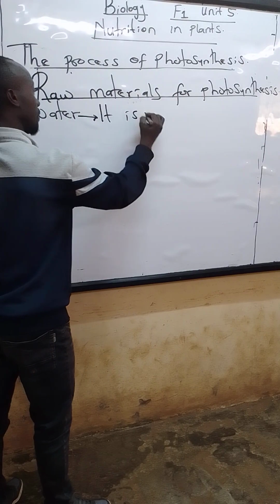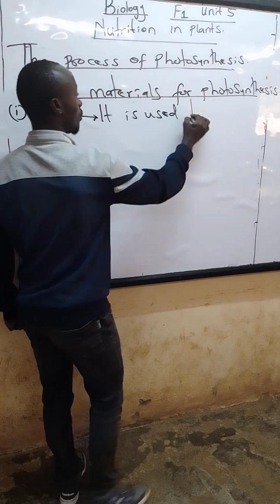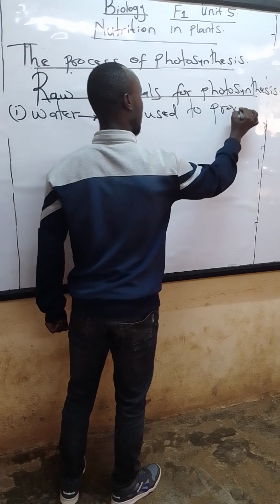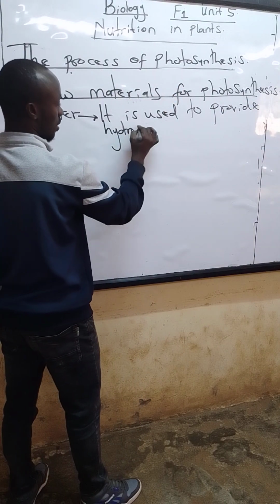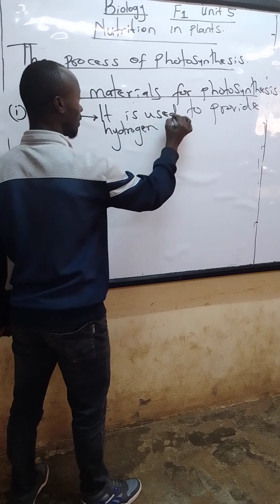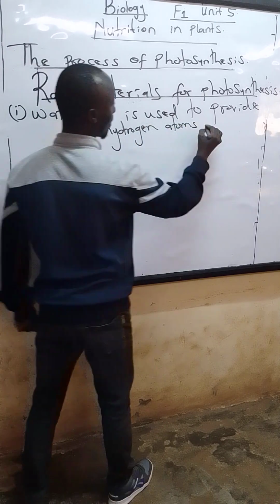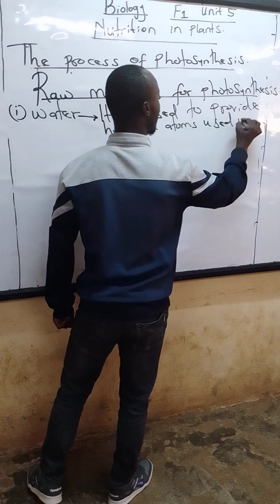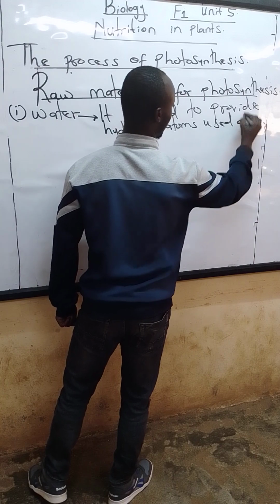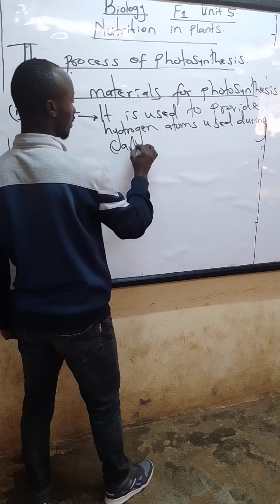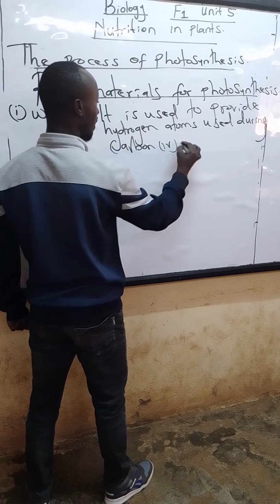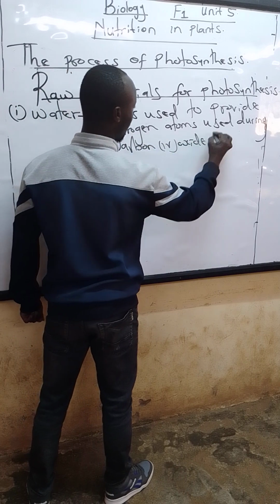It is used to provide hydrogen atoms used during carbon dioxide fixation.